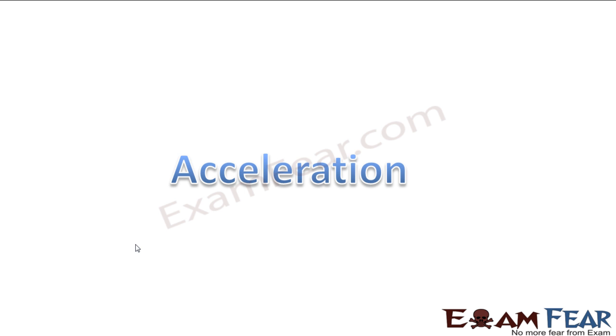So basically, first we talked about motion. Motion means change in position. So for that we wanted something to define position. What was that? Distance and displacement. Then we wanted something which should define the rate of change of position. So for that we used speed and velocity. Now we need a quantity which should define the rate of change of speed and velocity. So for that we have acceleration. So let us study about acceleration in detail.